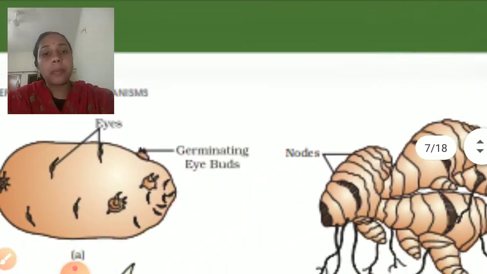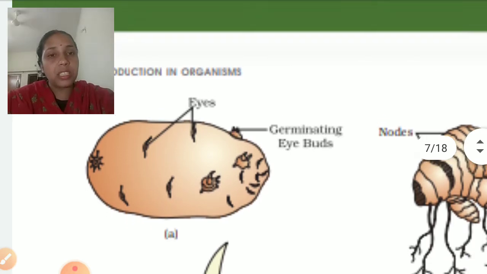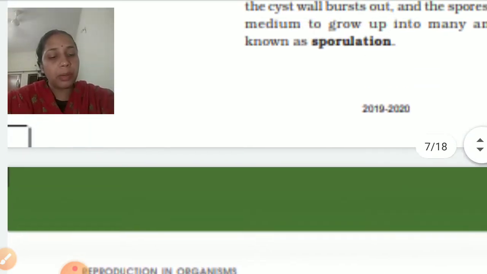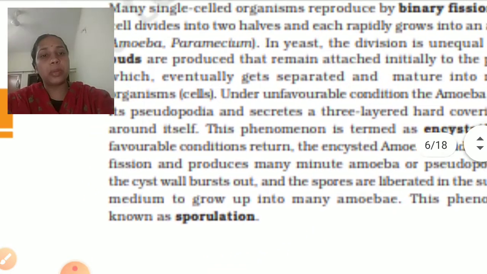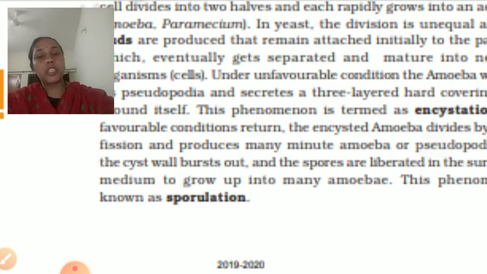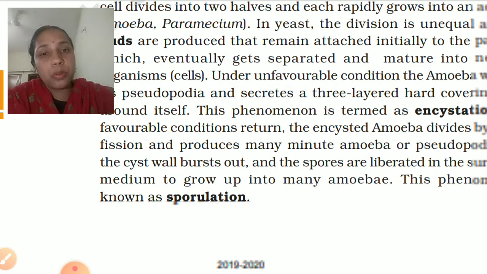Now in asexual reproduction we also have vegetative reproduction, but before coming to this, I'll tell you something about sporulation or spore formation. Sporulation is also known as sporogenesis.